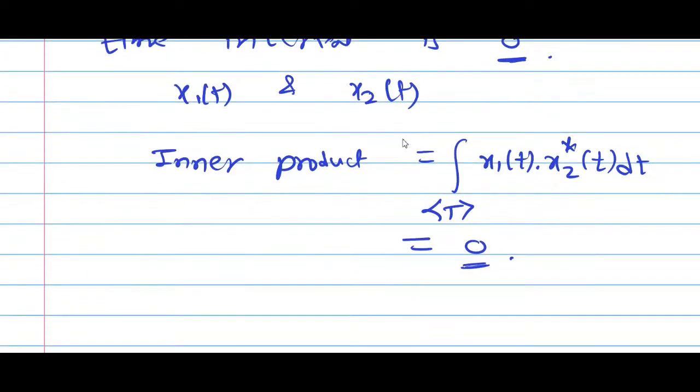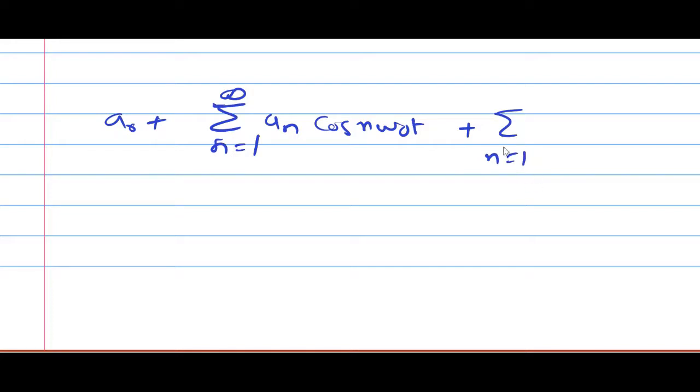Now you know that your Fourier series is a naught plus summation n equal to 1 to infinity an cos n omega 0 t plus summation n equal to 1 to infinity bn sin n omega 0 t.